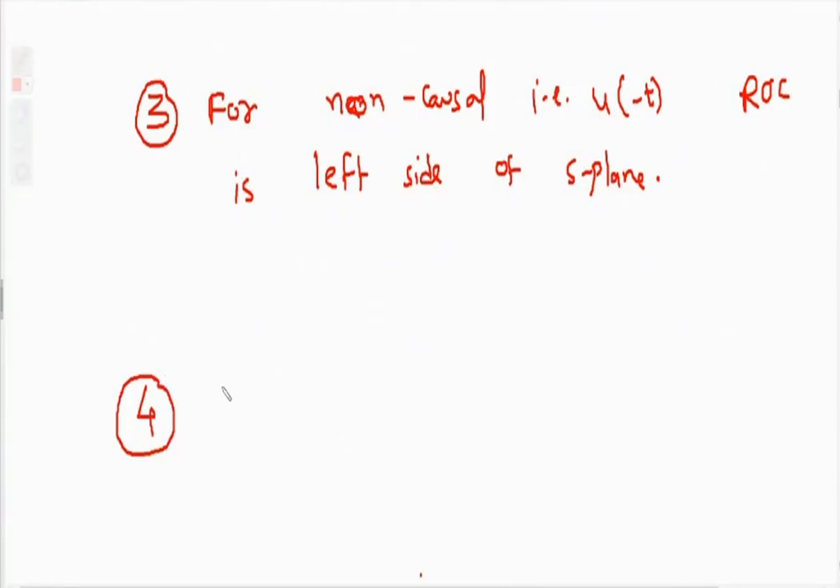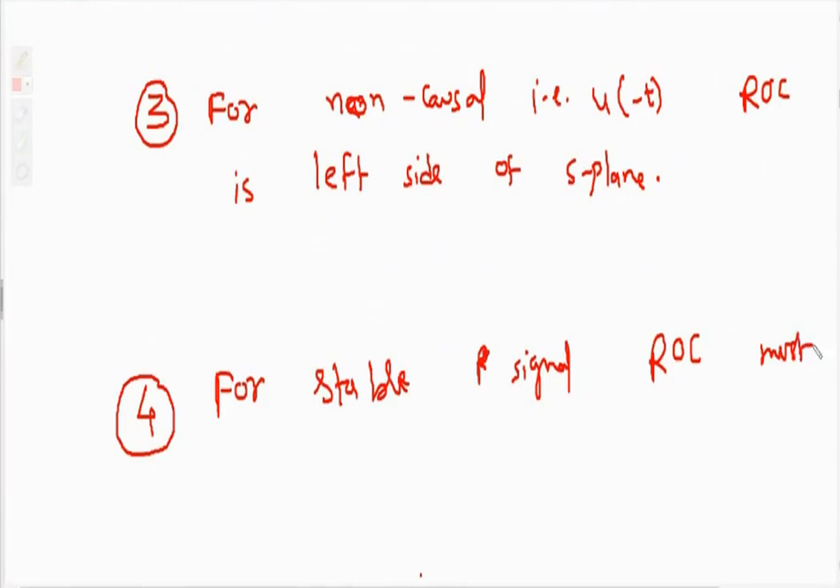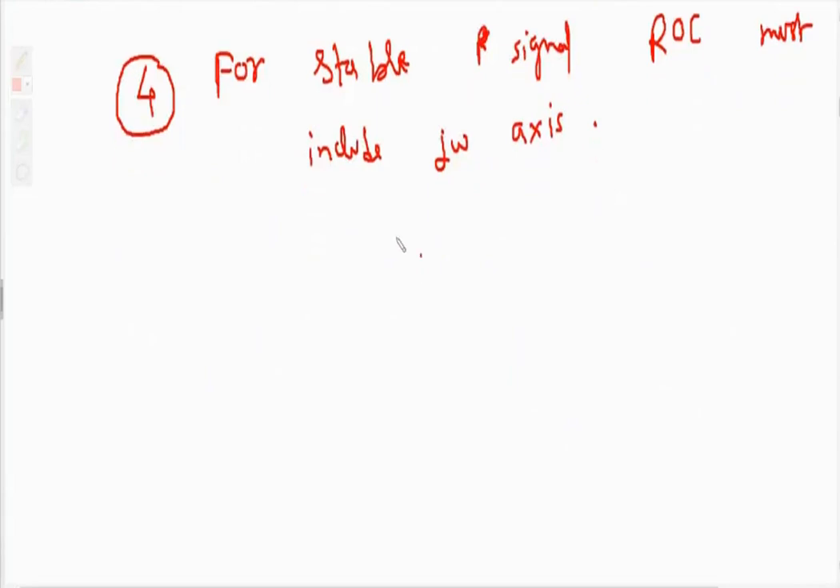Now fourth property, for stable signal, ROC must include the j omega axis. That means it must include the y axis. It must cross the y axis. So this is the S plane. Again, this is for your understanding. Here the explanation of property is over.